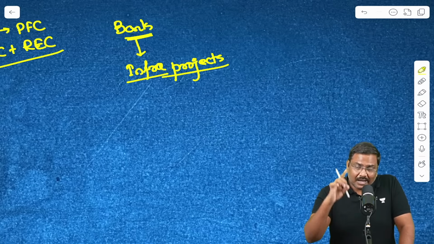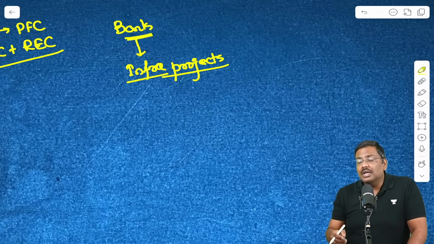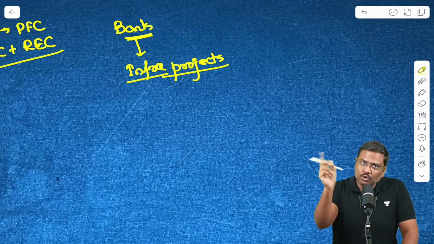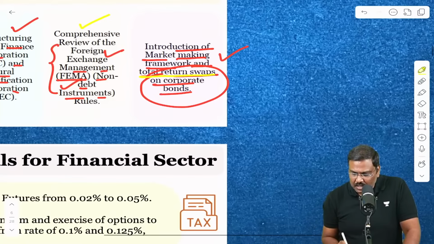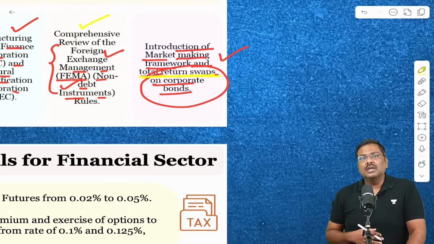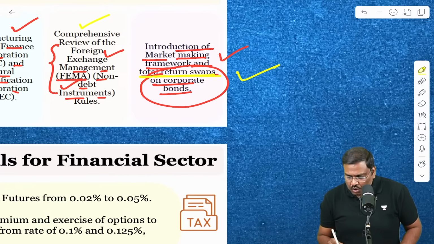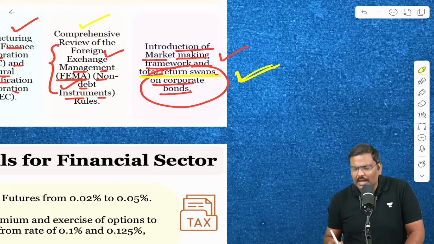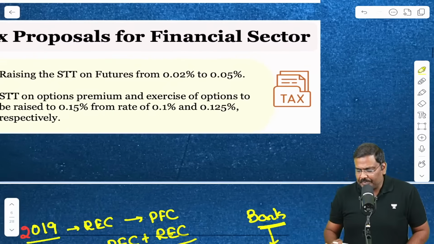Is my statement clear? I'll repeat it again. Getting exposure to certain bonds, here the corporate bonds, without actually purchasing the bonds. But you will get the returns on it. You will get the coupon payment on this. This is called the total return swap. So the Government of India simply says, I'm going to promote the market for total return swaps, which will help in the promotion of corporate bonds in the market. Okay, let's go forward.